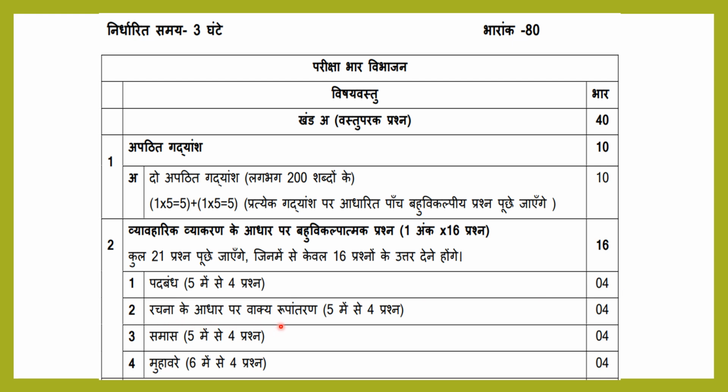रचना के आधार पर वाक्य रूपांतरण, 5 questions will be asked. 4 questions you have to answer. Again 4 marks for this also. समास, 5 में से 4 प्रश्न. 5 will be given. 4 you have to answer. 4 marks for this also. मुहावरे, 6 में से 4. 6 questions will be asked. You have to answer 4 questions. So this is for 4 marks. So totally 16 marks for grammar.